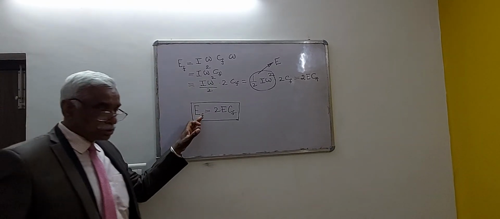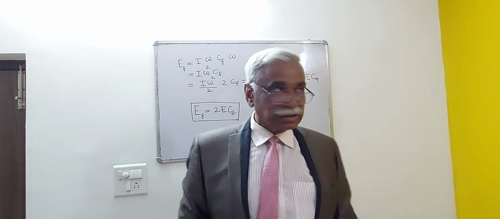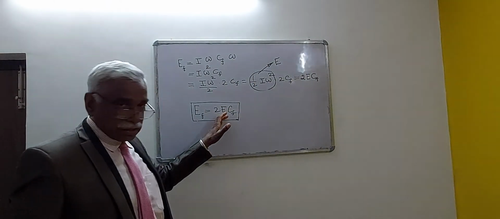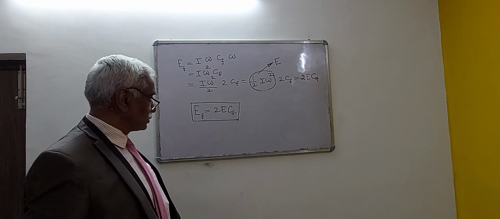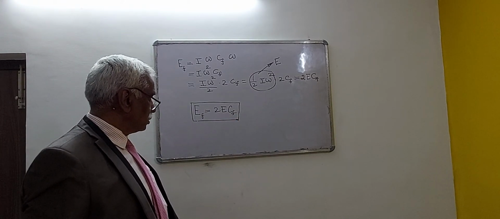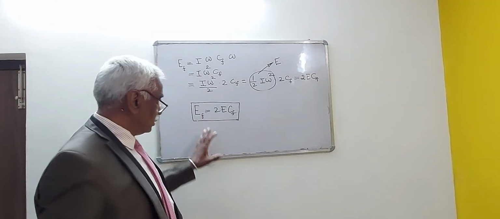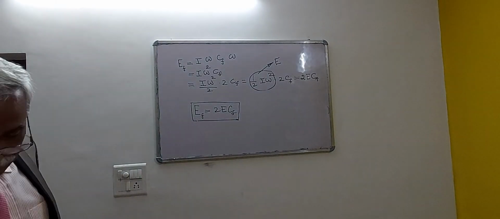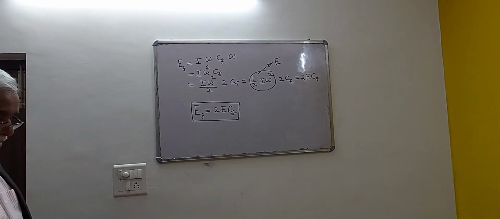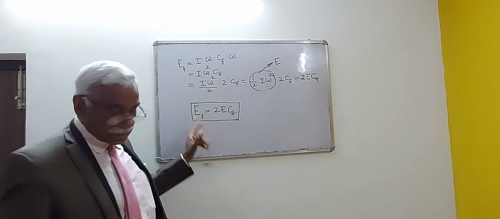EF is the maximum fluctuation of energy, E is the average energy of the flywheel, and CF is the coefficient of fluctuation of speed. This is a very important relation, and the solution of various problems in the flywheel will depend upon this equation. So you have to remember it.